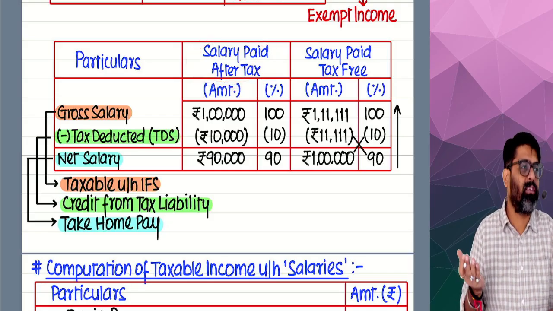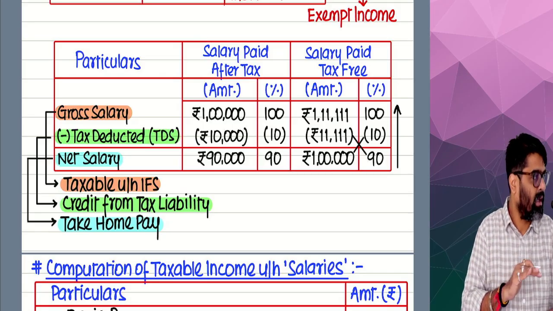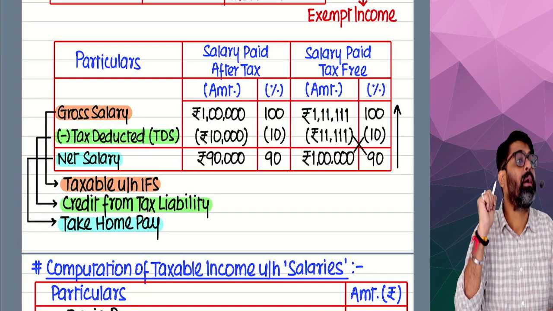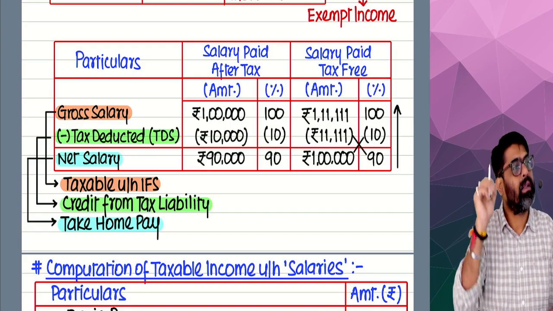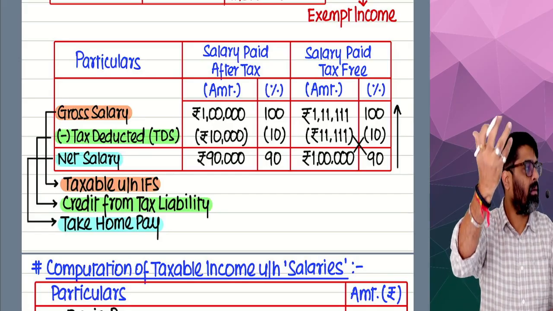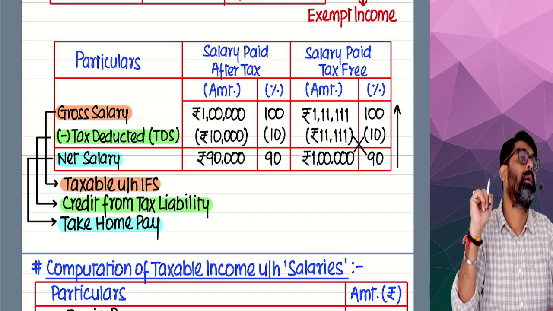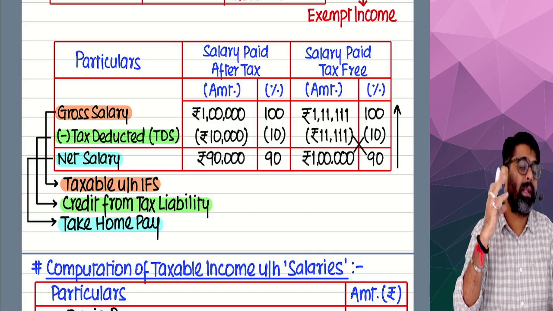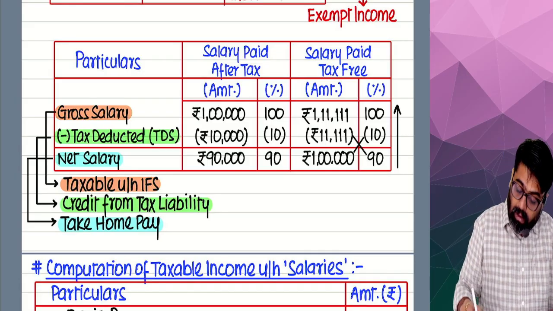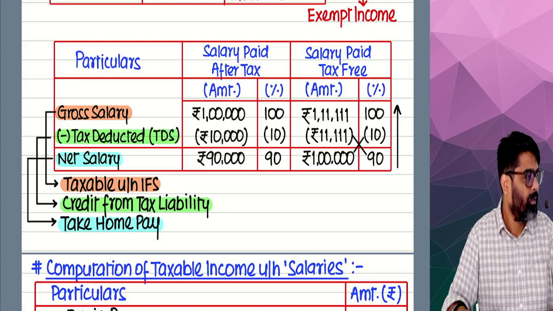So if the TDS is deducted from your salary, add that TDS to your net salary, make it gross salary, and charge the gross salary under the head salary. In that gross salary, you have already shown the TDS deducted as your income. Later on, take the credit of that TDS from your tax liability. Now there is a concept of salary paid tax free.